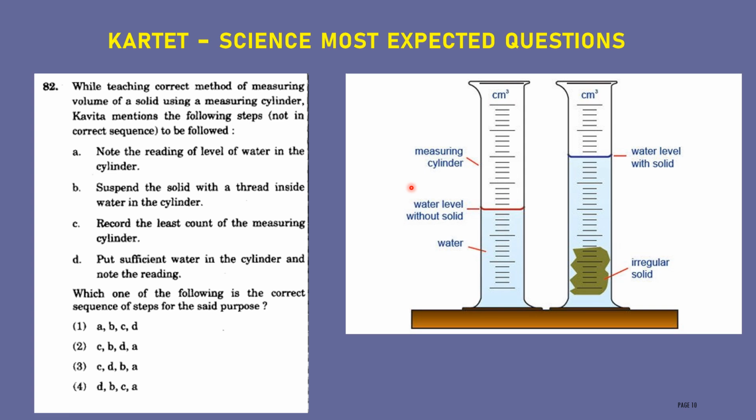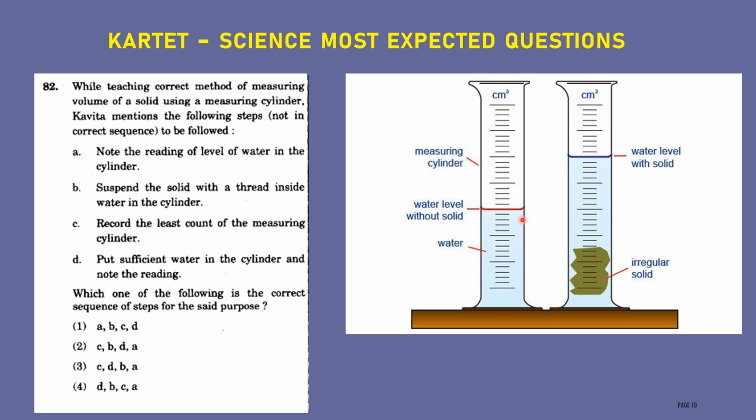This is the cylinder. First, you have to record the least count of the measuring cylinder. Then you put some water into the cylinder. Then the water level rises in the cylinder. Then note down the water level without the solid. First, you have to note this down.